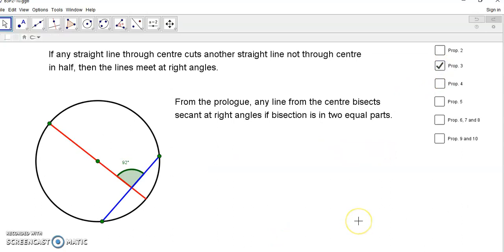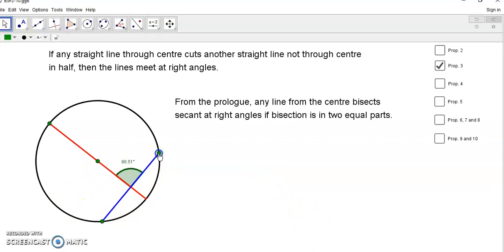Proposition 3 says if any straight line through the center cuts another straight line not through the center in half, then the lines meet at right angles. Again, this is proved in the prologue, because without this, we don't have that all right angles are equal, and we don't have parallel lines.